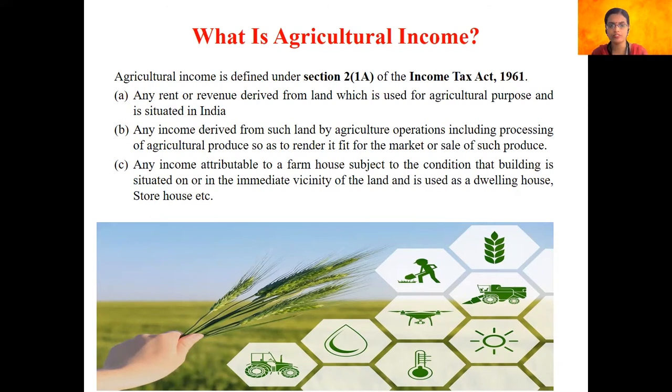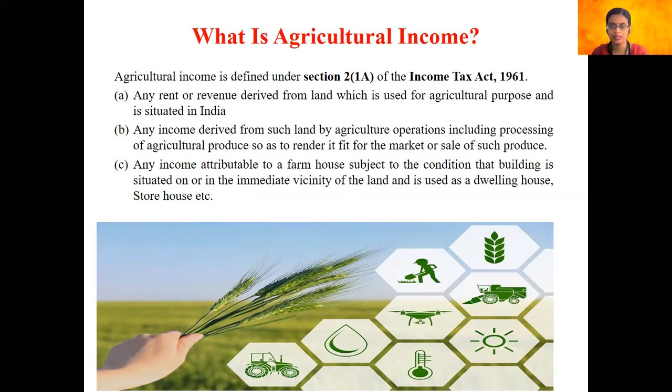The second point of the definition states that any income that a person receives from such agricultural land or from such agricultural operation, including processing of agricultural produce so as to cater to the needs of the market, or which can be sold in the market, also comes under the category of agricultural income. The third point elaborates on any income that an individual receives from a farmhouse, subject to the condition that the farmhouse should have a building situated in the immediate vicinity of the land, wherein the building is also being used as a dwelling house or a storehouse.